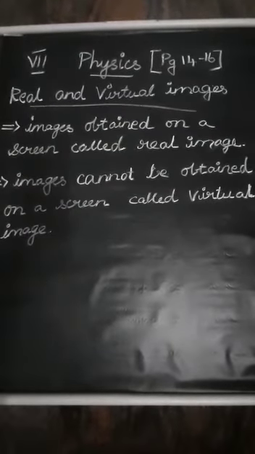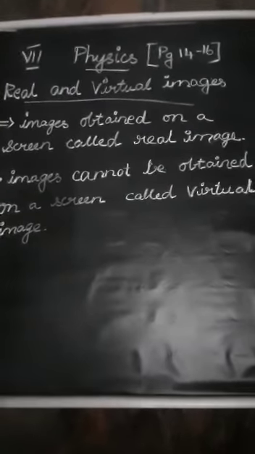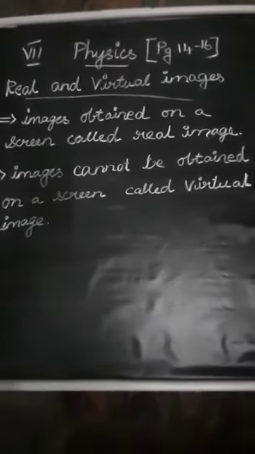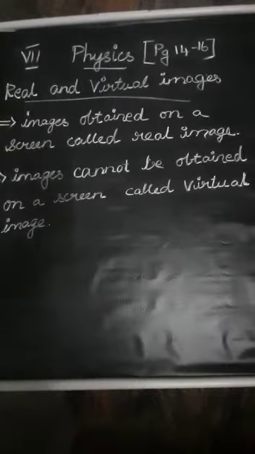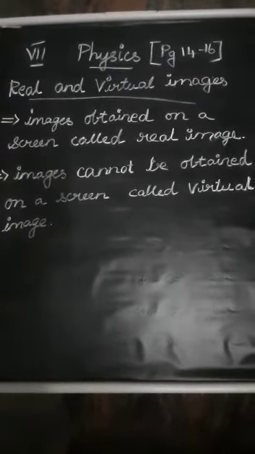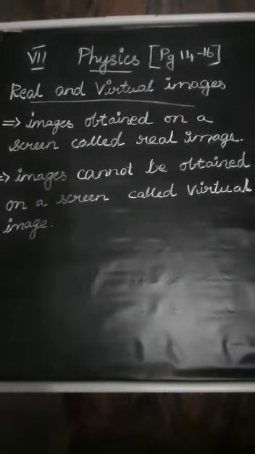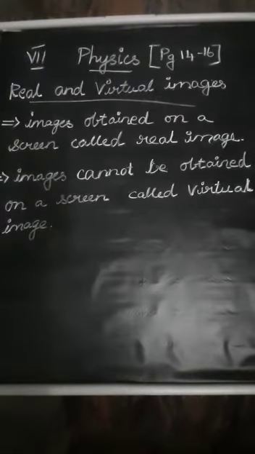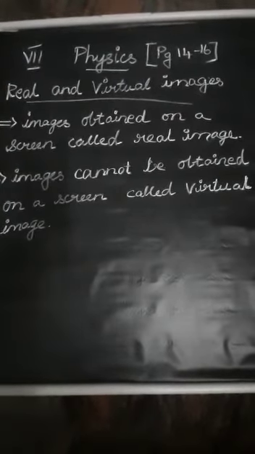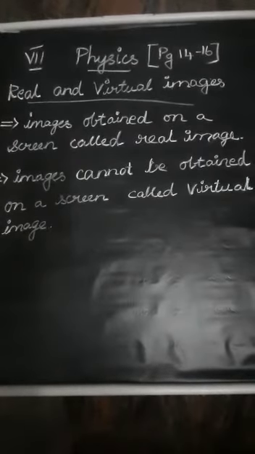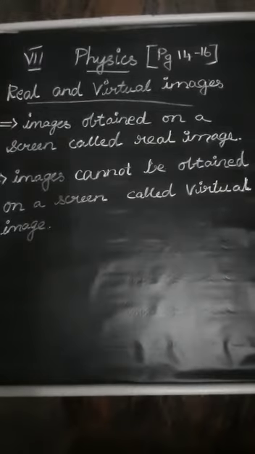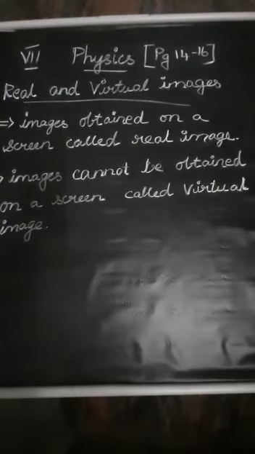We can notice that the image in the pinhole camera is opposite, it is downside. If you are focusing on a tree, the image will be inverted. While the mirror image will be upright. What we see through the mirror is in a direct way. So what does a virtual image mean? It is a duplicate image, so that is a virtual image.